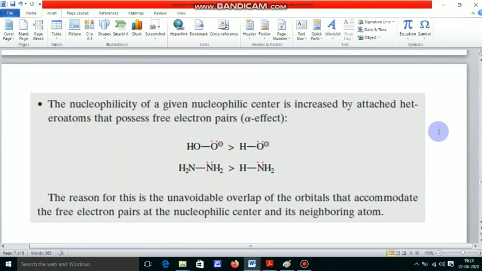Here we explain nucleophile and electrophile on the basis of mathematical background and energetic background.